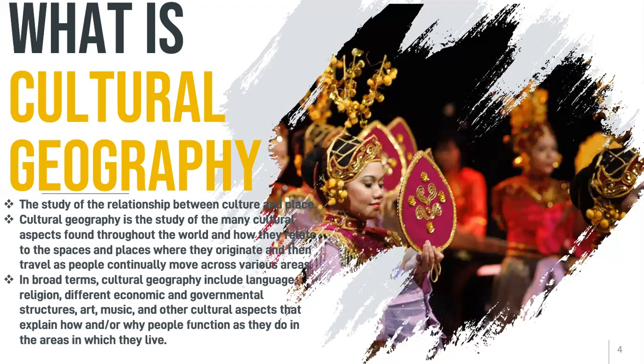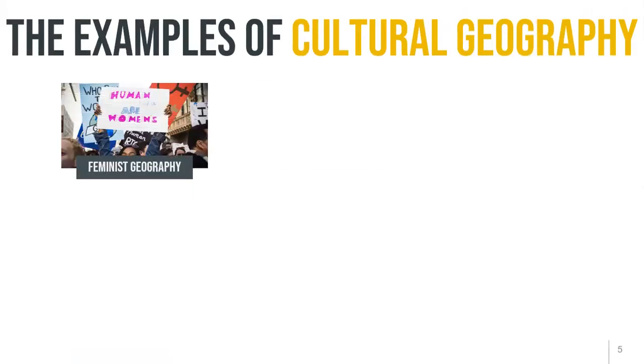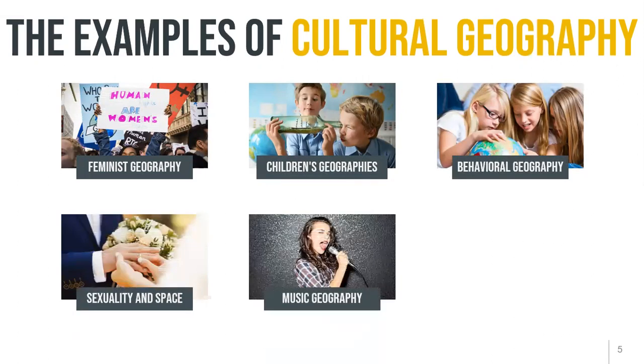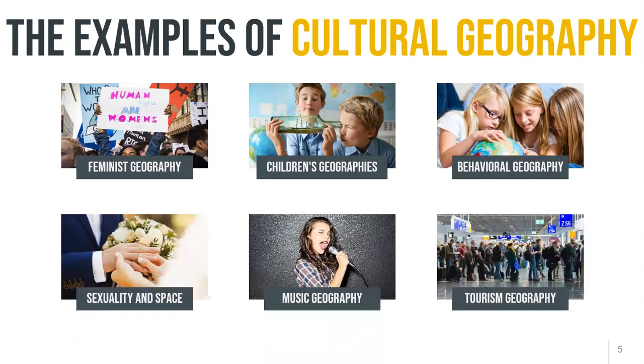If you want to know more about why Sarawakians talk like this, why Sabahan people talk like this, why Kelantan people talk like this, then you have to learn more about cultural geography. So what are examples of knowledge related to cultural geography? We learn about feminist geographies, children's geographies, behavioral geography, sexuality and space, music geography, and also tourism geography. All of these examples are closely related to cultural geography.